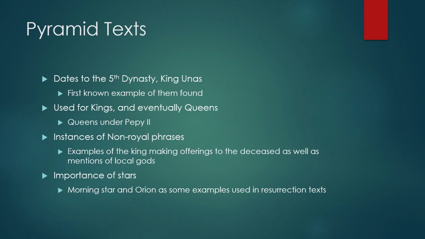It dates to the 5th dynasty, King Unas for sure. His pyramid is the first known example of them being found in a large quantity. There is belief that they may have existed before this in pieces, but this is the first time that they are written in a large space all in one.